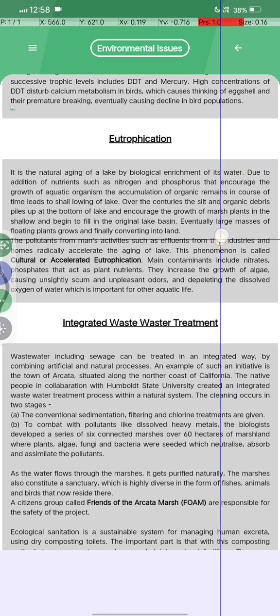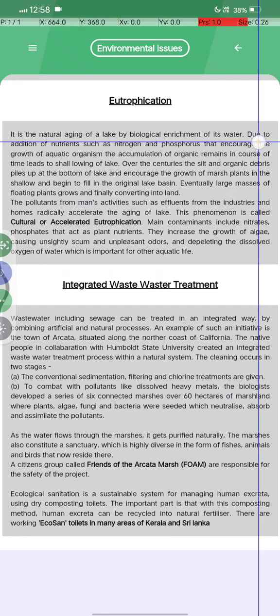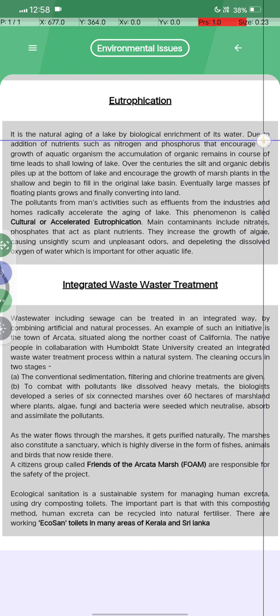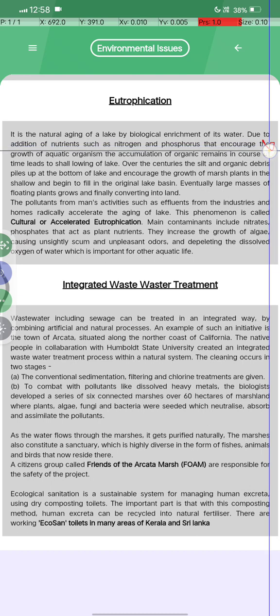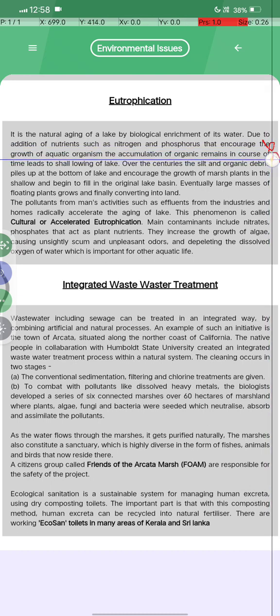Now comes eutrophication. What is eutrophication? Look, it is the natural aging of a lake by biological enrichment of its water, due to the addition of nutrients such as nitrogen and phosphorus that encourage the growth of aquatic organisms.